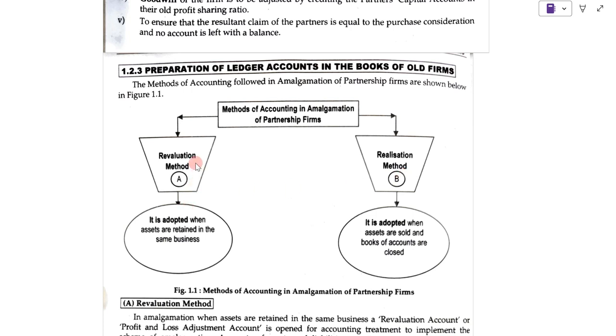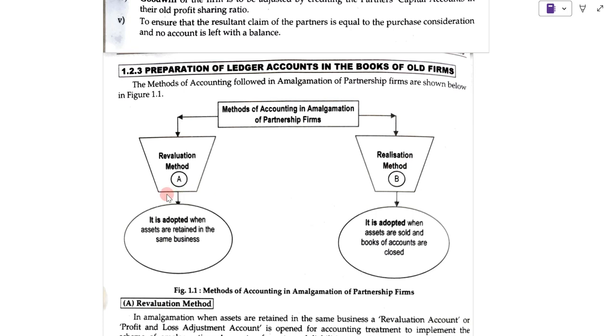When revaluation method is used, when the assets are retained in the same business, we open revaluation account. When the assets are sold and books of accounts are closed, then realization account is opened. So we use realization method.